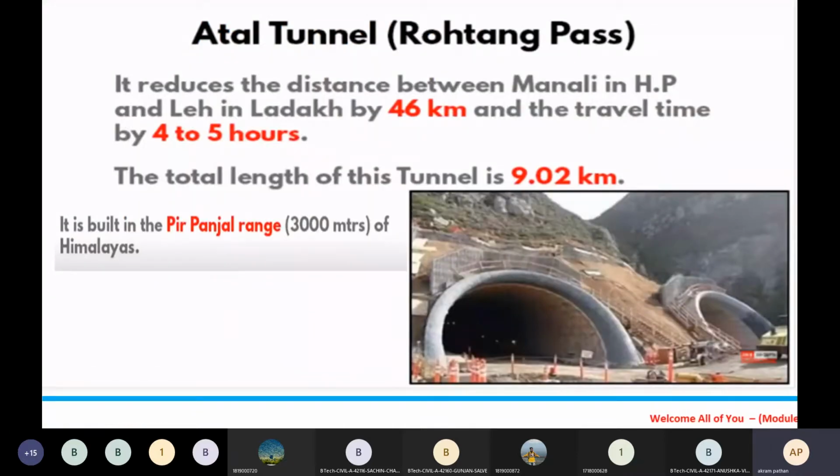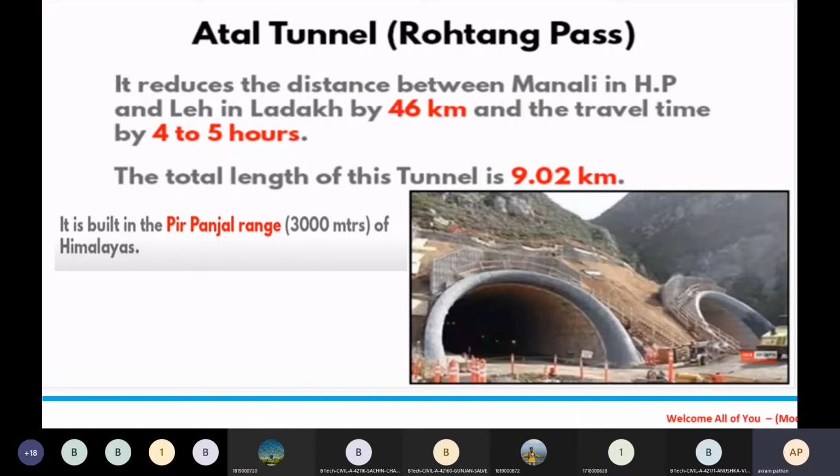Now, if you see here, the Atal tunnel or Rohtang Pass particularly reduced the distance between Manali in Himachal Pradesh and Leh in Ladakh by 46 kilometers, and the travel time by 4 to 6 hours. The total length of this tunnel is 9.02 kilometers. It is built in the Pir Panjal range.